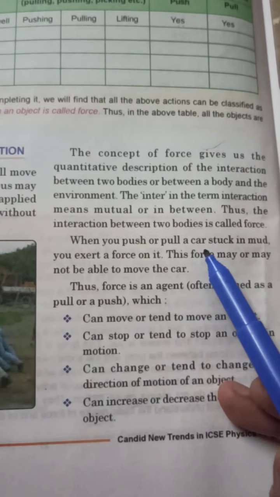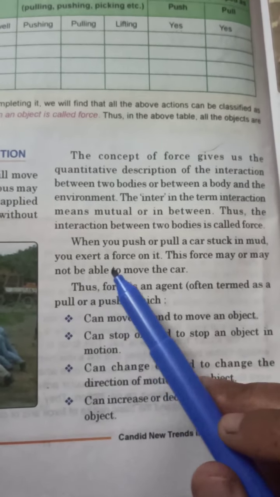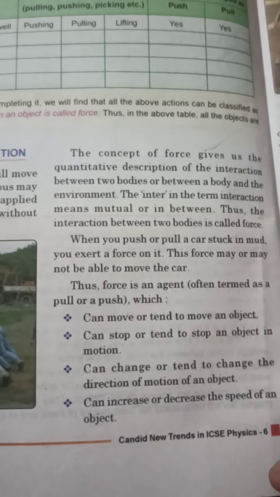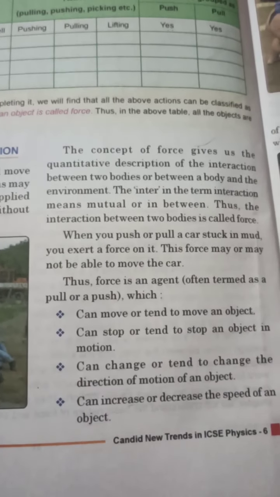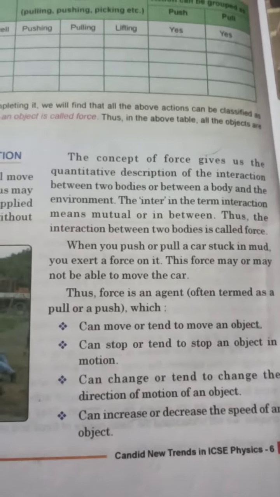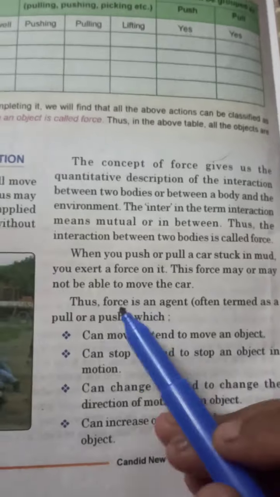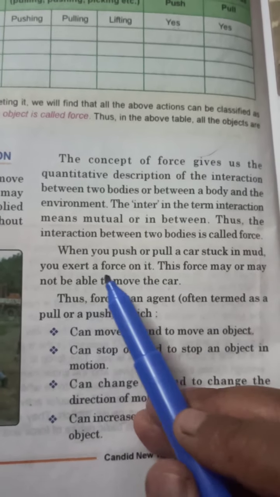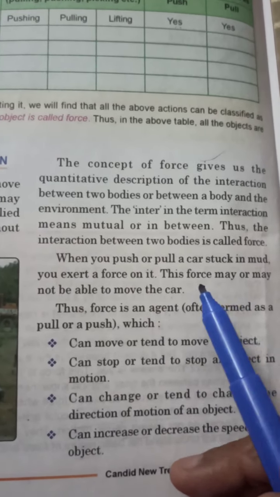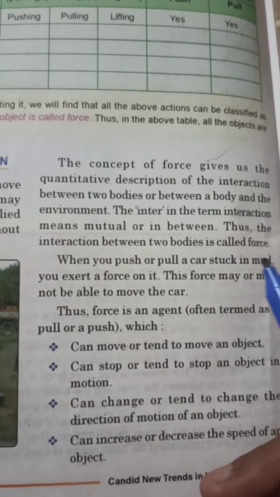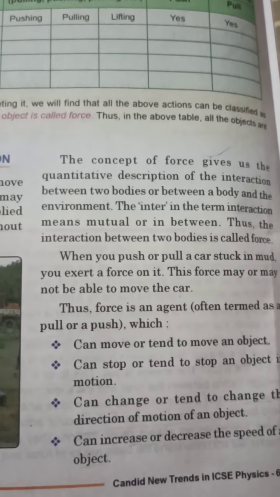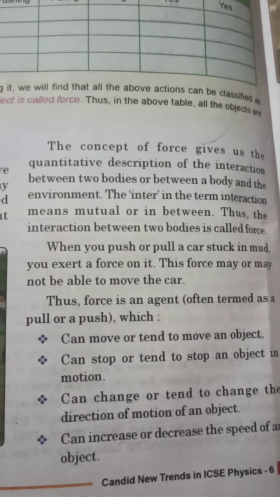When you push or pull a car stuck in mud, you exert a force on it. This force may or may not be able to move the car. If a car is stuck in the mud, what do we have to do to move it or take it out from that place? We have to apply force on it, we have to exert force on it, but it is not necessary that the car will surely move. Why? Because we have not applied the force that is needed for the car.